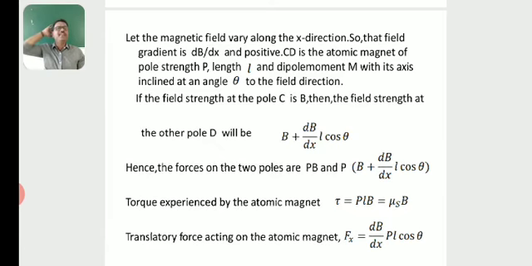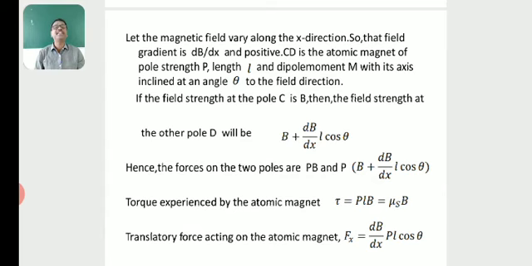Let the magnetic field vary along the x direction, so that the gradient is dB by dx, that means a change in magnetic field with respect to length, called the magnetic gradient, and positive. CD is the atomic magnet of pole strength P, length L, and dipole moment M with its axis inclined at an angle theta to the field direction.